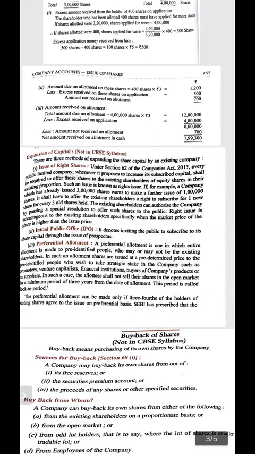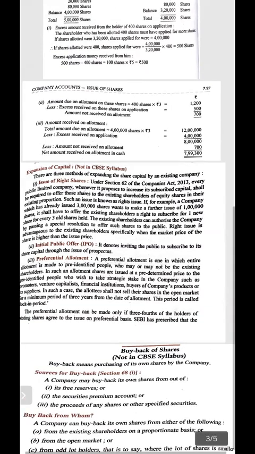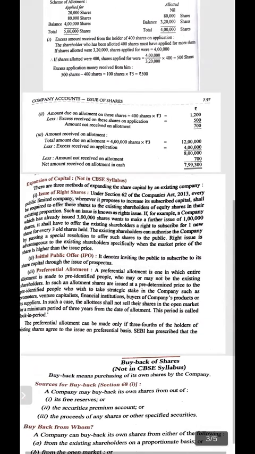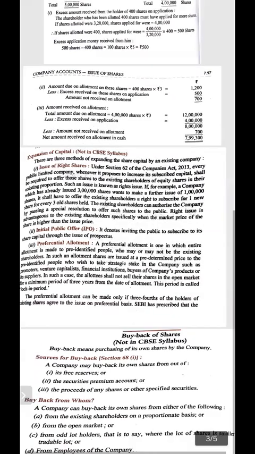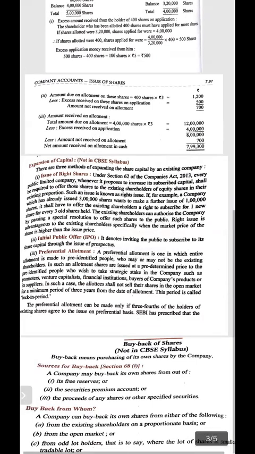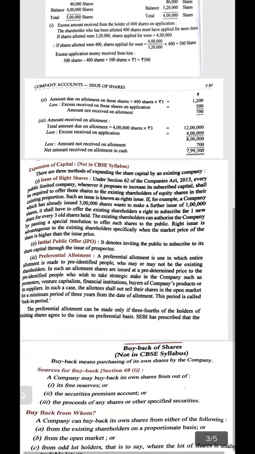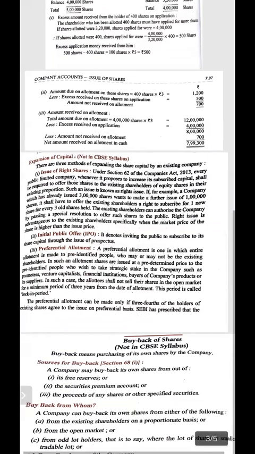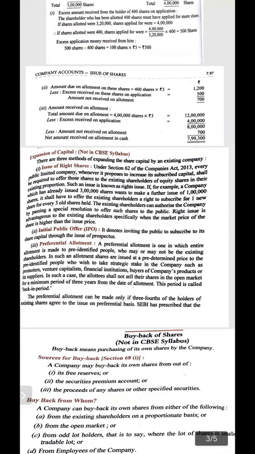Number one, issue of right shares. Under section 62, the Company Act 2013, every public limited company, whenever it proposes to increase its subscribed capital, shall be required to offer those shares to those shareholders of equity share in their existing proportion. Such issue is known as right issue.